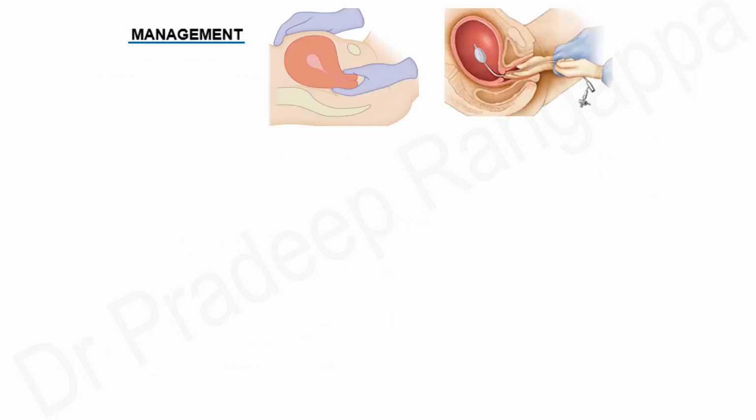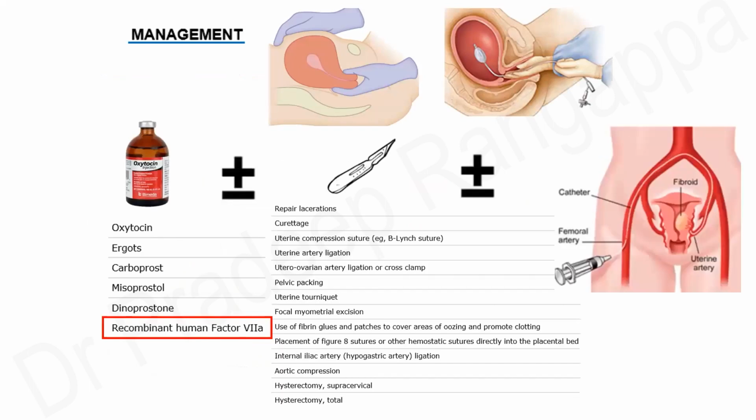And the obstetric management is something that should not be ignored. So when there is uterine atony, obviously uterine compression and mechanical devices to achieve hemostasis have to happen concurrently. So there has to be medical therapy with all the obstetric medical management like oxytocin, along with surgical interventions, or in some cases endovascular interventions like angioembolization, in situations where there is postpartum hemorrhage. And there is off-label use of recombinant human factor 7A as a desperate measure when things are not coming under control despite all these above measures.